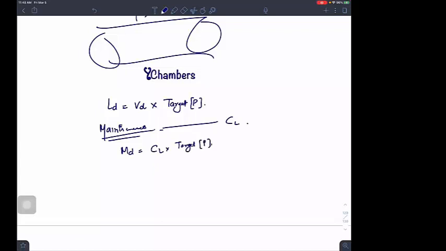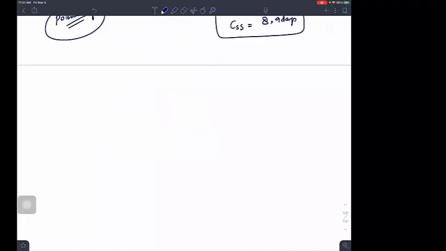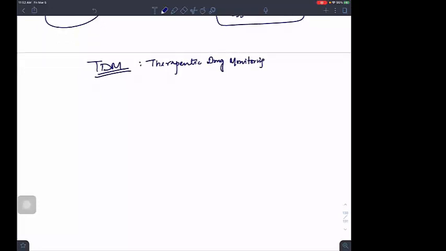What is the relation between the two? Remember another formula. So there is one concept. One concept is what is TDM. I will not discuss it in much detail, I will just say one or two lines about it. TDM means therapeutic drug monitoring. Therapeutic drug monitoring tells me how much dose I have to adjust at a particular plasma concentration.